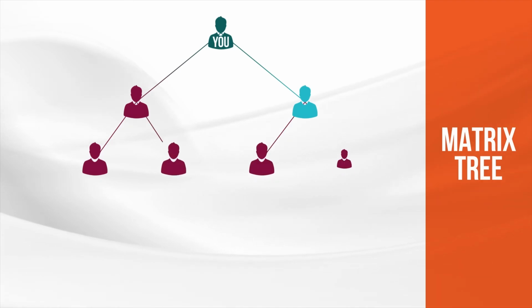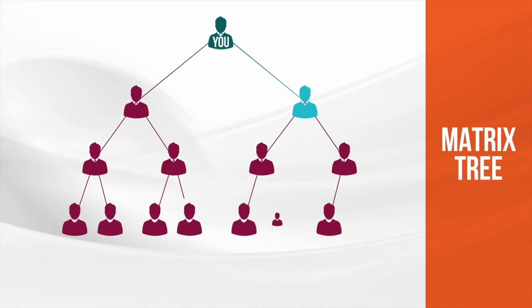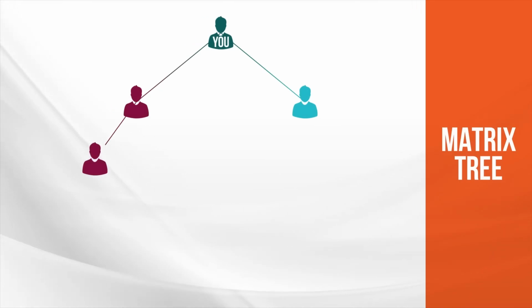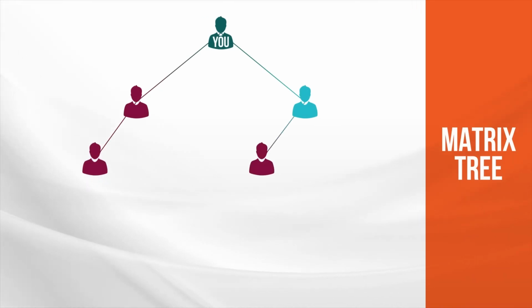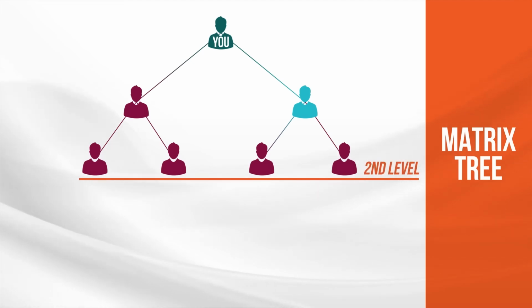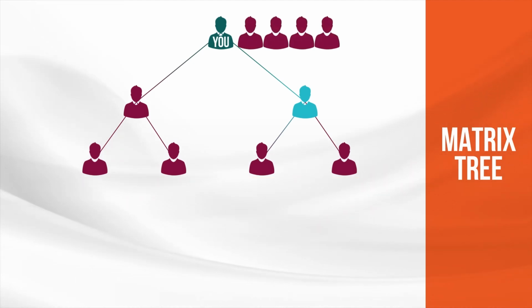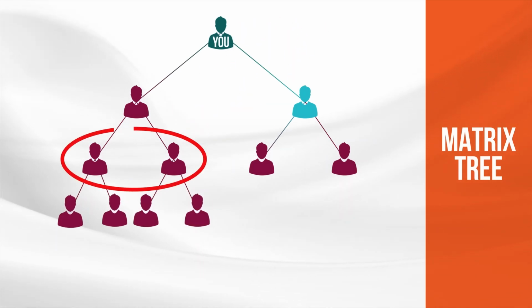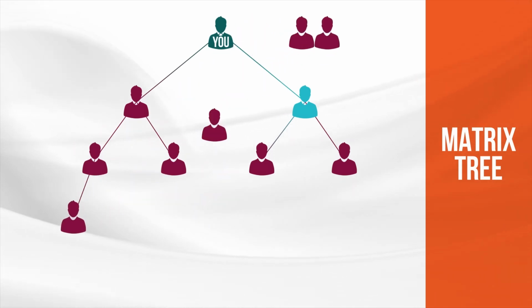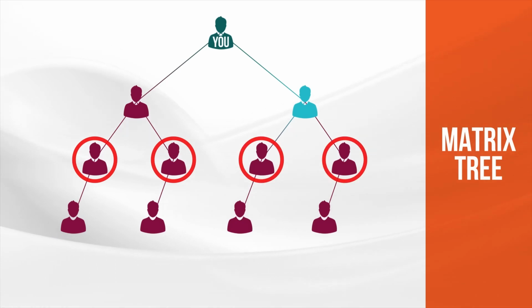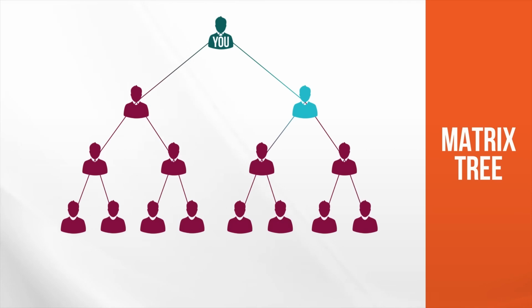Now, one unique thing we do to distribute spillover to help the maximum amount of people win is, unlike traditional matrix compensation plans that fill left to right, the Livegood matrix fills all the left positions in the level first and then all the rights. So if this is your second level, for example, and you enrolled 4 more people, instead of them going 1, 2, 3, 4 and only helping these 2 people, we place them 1, 2, 3, 4 like this, so all 4 people on this level get spillover before the next person starts filling the right sides.